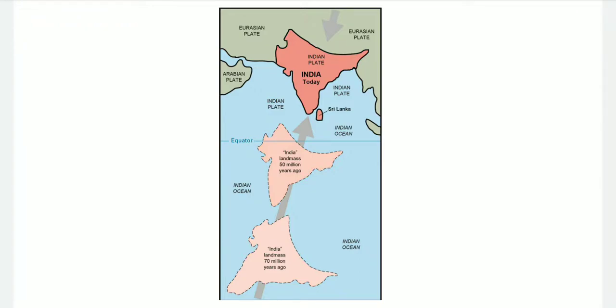This started somewhere around 60 million years ago and continued for a long period of time. Note that the subcontinent was still close to the equator. From 40 million years ago, and thereafter, the formation of the Himalayas took place. Scientists believe that the process is still continuing and the height of the Himalayas is rising even to this date.